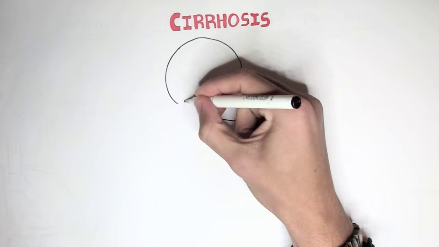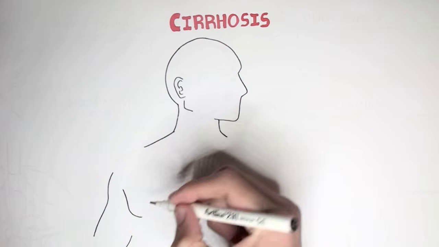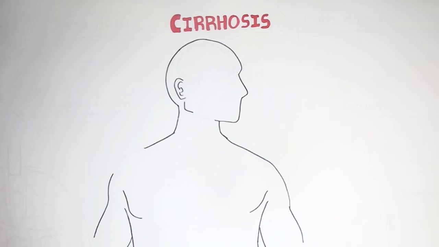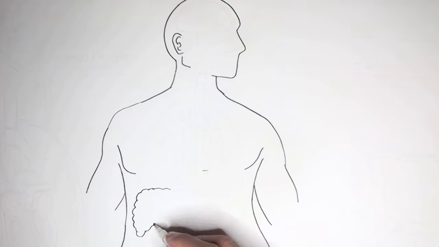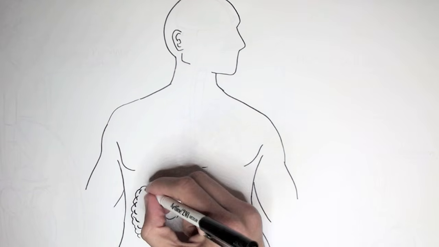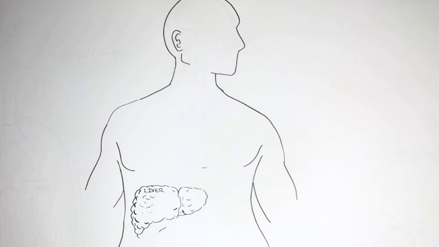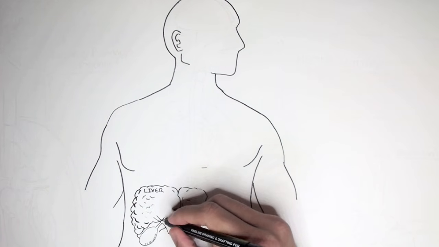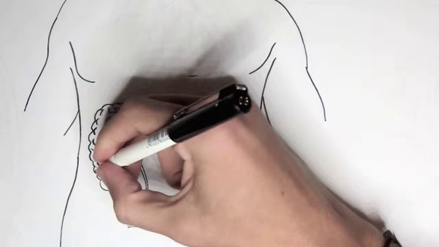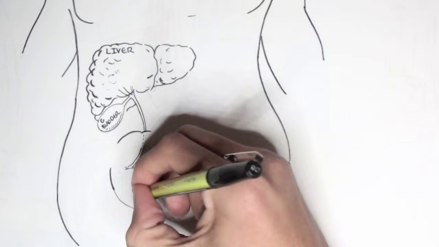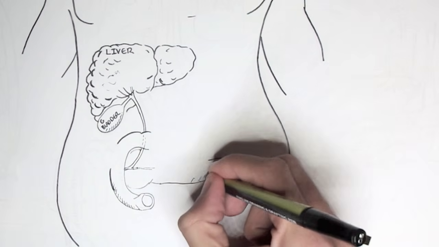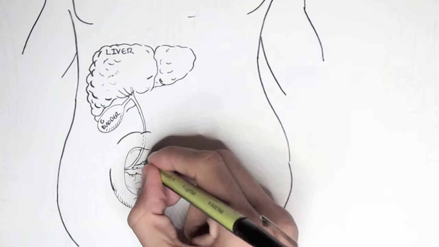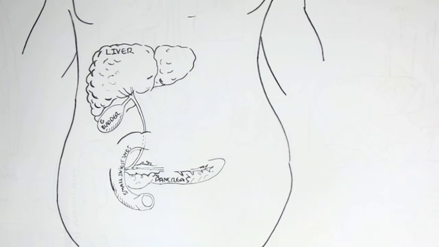Before we delve into the complications associated with liver cirrhosis, we need to familiarize ourselves with some organs that can be affected by liver cirrhosis. So here is a human body, and here is a liver suffering cirrhosis. Notice the nodules. Below the liver we have the gallbladder. The liver and gallbladder will release bile from the common bile duct into the small intestines here. The common bile duct will actually join with the duct coming from the pancreas as well. The bile is used to emulsify fat for absorption as well as many other things. And we won't focus on the pancreas in this video.